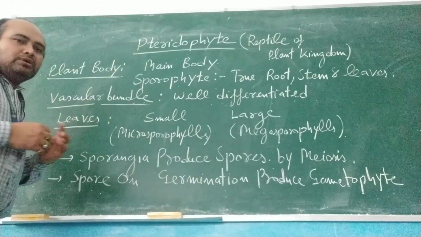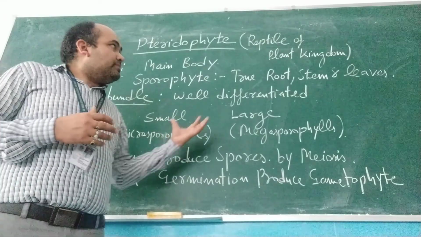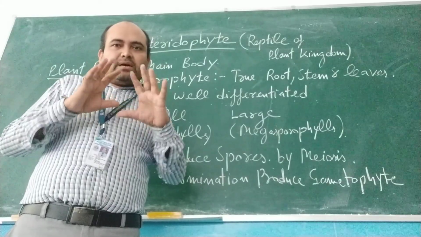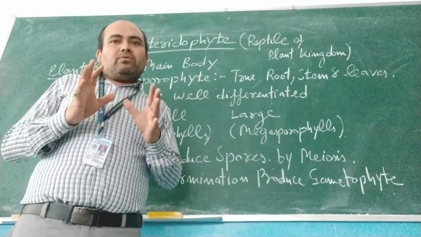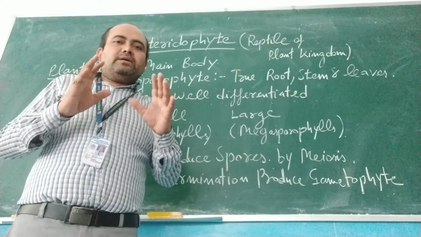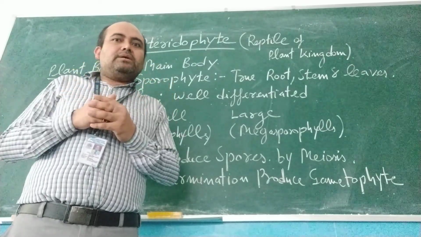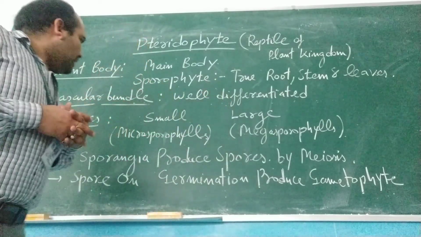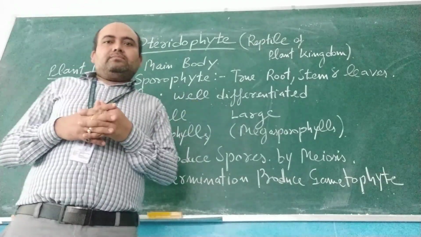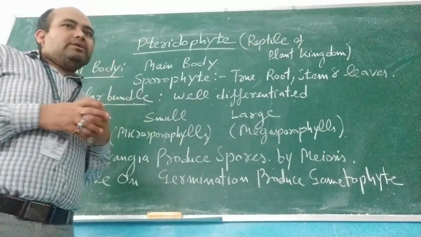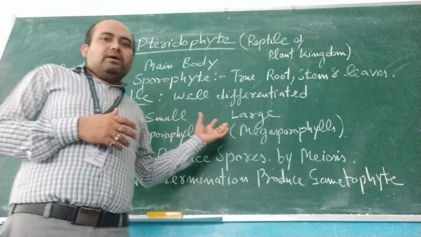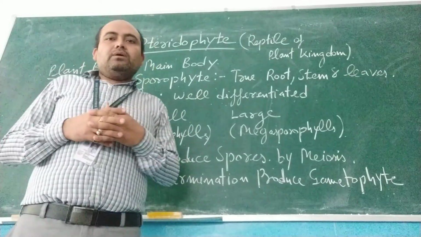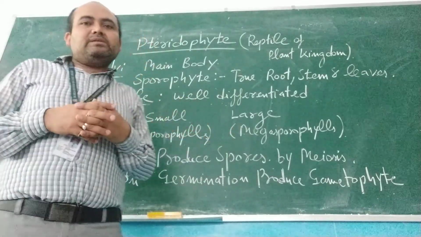After that, you will find the name pteridophytes. Pterido means feather. These plants look like a feather. If you see the structure of the leaflets, you will find the shape of feathers. That's why they are known as pteridophytes, feather-like plants. And they contain two types of leaves. Some plants contain a small leaf, commonly known as microsporophyll, and some plants contain a large leaf, known as megasporophyll. Megasporophyll is commonly present in fern plants.